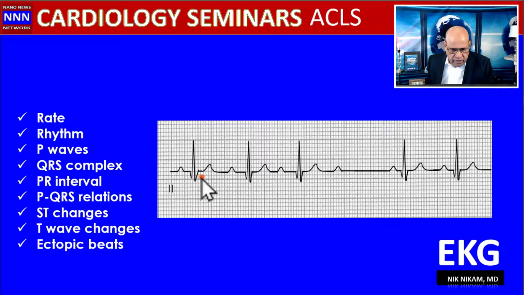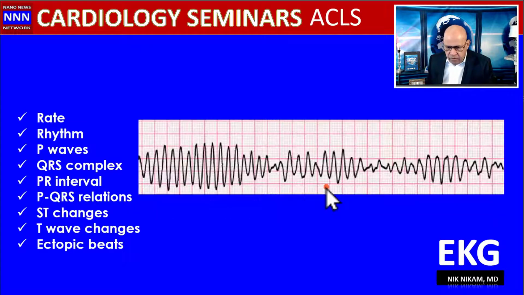So progressive increase in PR interval. So this is an example of Wenckebach, Mobitz type 1 AV block. Progressive PR interval increase, progressive decrease in RR intervals. A dropped beat. The PR interval following the dropped beat is the shortest one compared to the previous beats. Those are some of the features of Wenckebach. There are a lot more features, but this should be enough for you to get your ACLS and get on with your work. What do we see here?